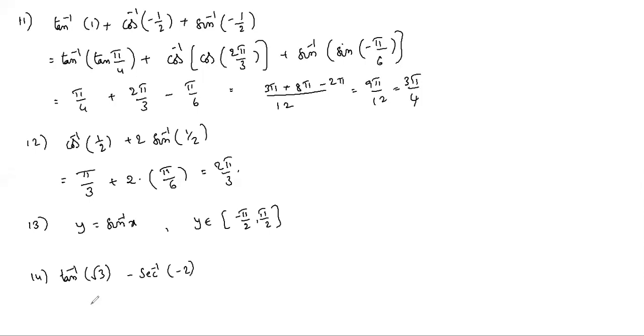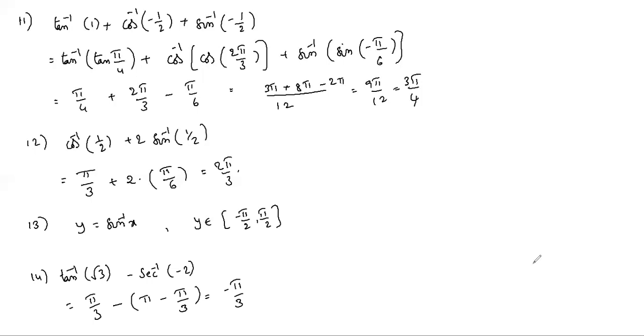Tan inverse root 3 is pi by 3, that is 60 degrees. Secant inverse of a negative value is in the second quadrant, so we have to write pi minus pi by 3. So pi by 3 minus 2 pi by 3 is minus pi by 3. By simplifying we will get it.